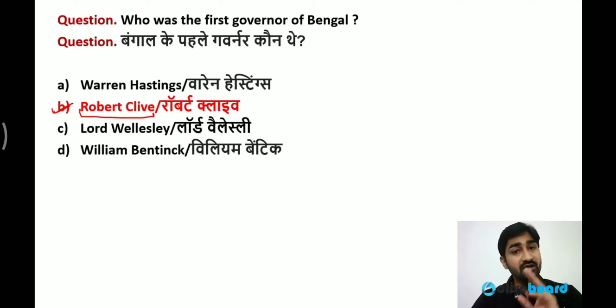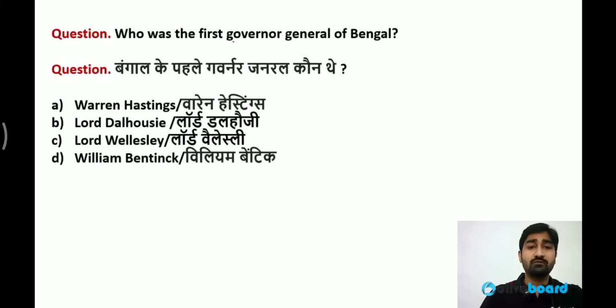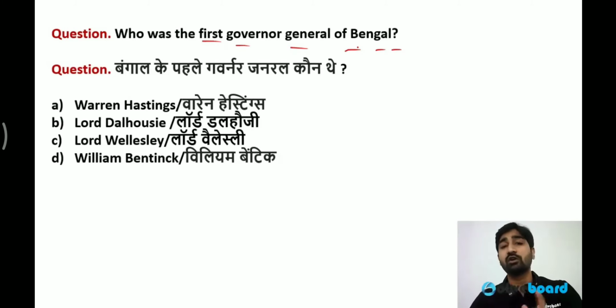Now there is a difference between Governor of Bengal and Governor General of Bengal. So let's see another question. Who was the first Governor General of Bengal? The Governor General of Bengal had authority over the presidencies of Madras and Bombay as well. It was a bigger position.